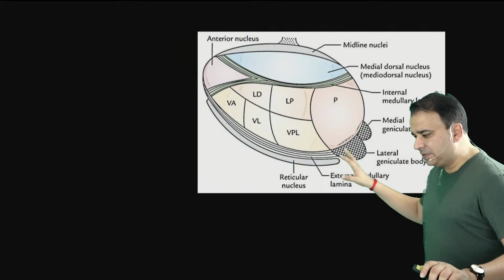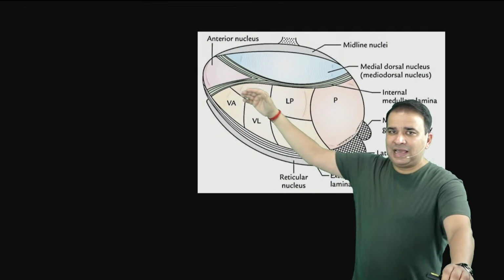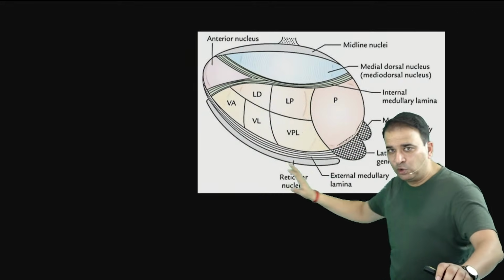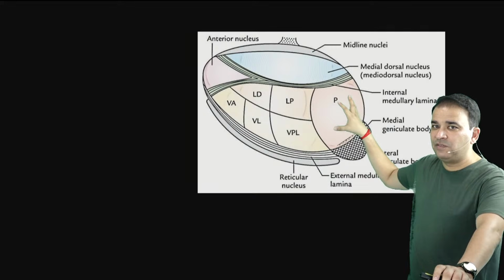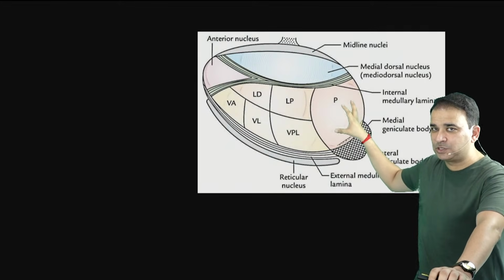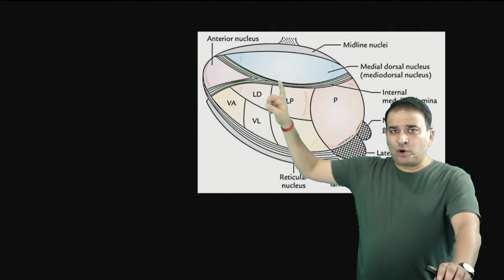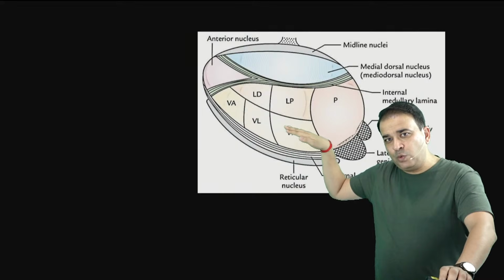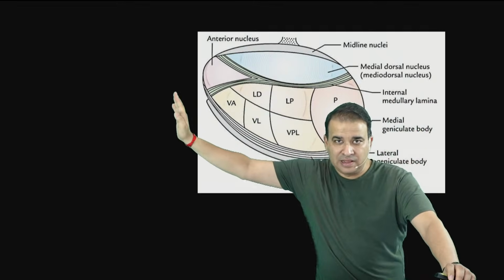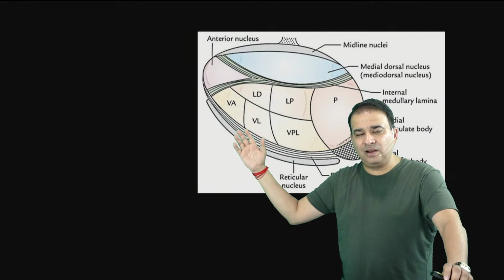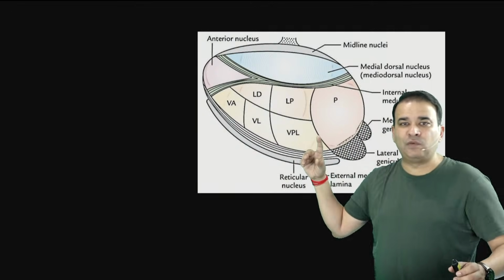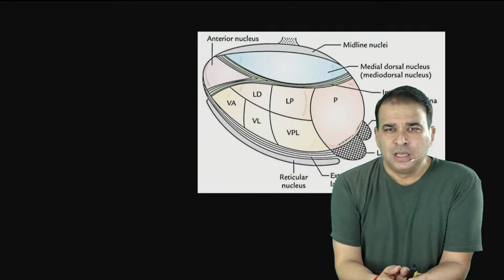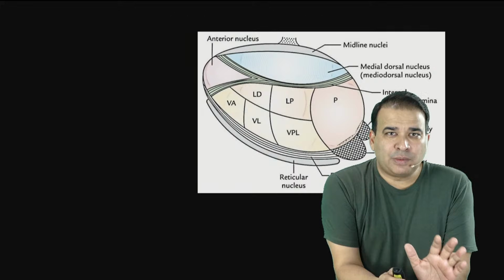Now, this is the thalamus, and look at the main thalamic nuclei. You can see the anterior group of thalamic nuclei, a medial group of nuclei, and this whole is a lateral group of thalamic nuclei. The largest nucleus is the pulvinar, which is on the back side here. But what is important is the anterior thalamic nuclei, and all the nuclei present in the ventral tier: ventro-anterior, ventrolateral, and then ventroposterior, which has two parts, VPL and VPM, ventroposterior lateral, and the one inside, the ventroposterior medial. Now the question here was about the mammillary body.